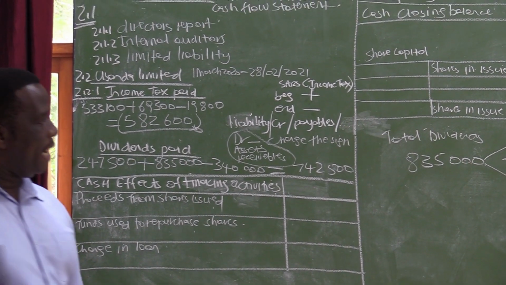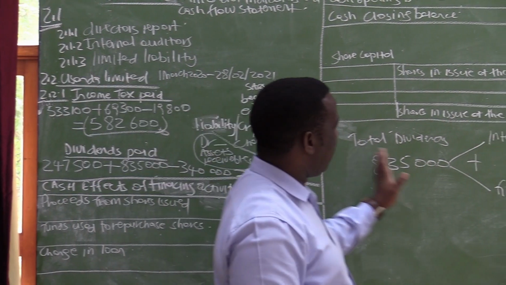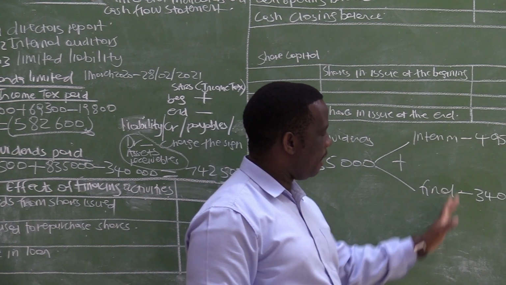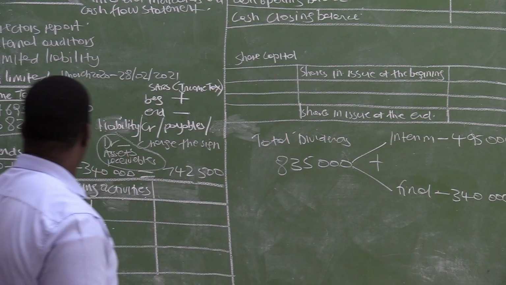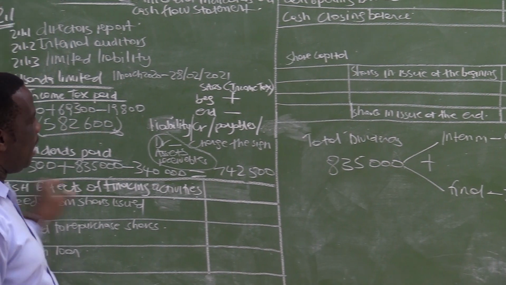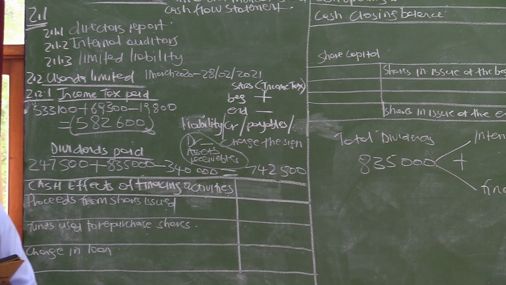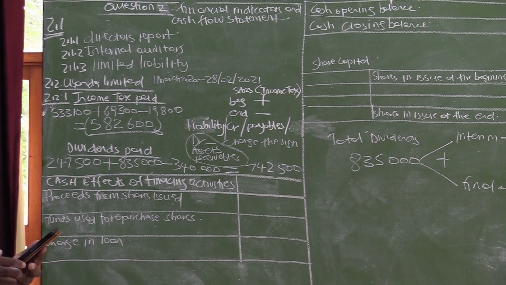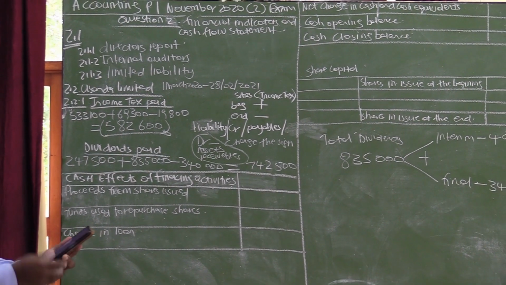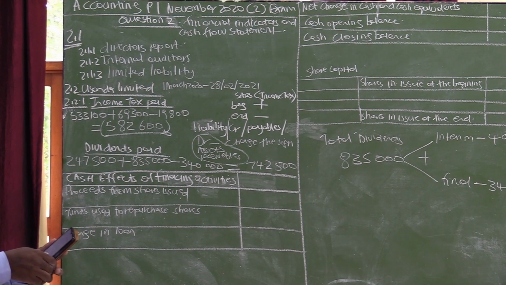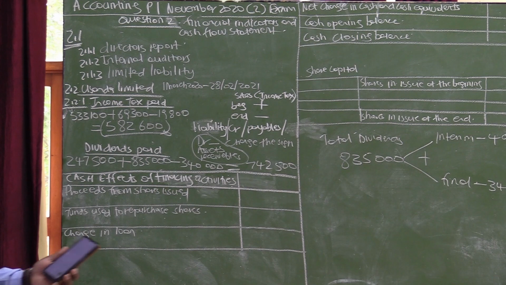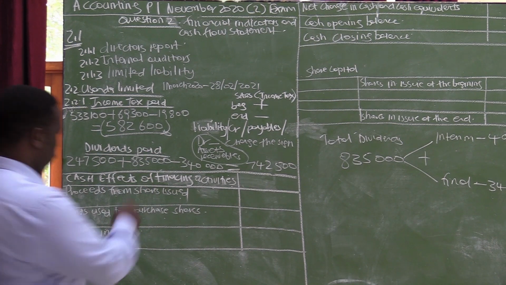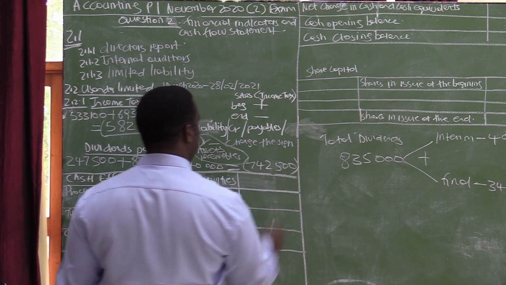And if one has worked it out separately to calculate the interim, then you can just come here, take your opening balance plus your interim. It will give you the same amount. If you take this 247,500 and you just add the interim only, which is 495,000, the total answer will be 742,500, which is the same answer that we have already calculated, and this is dividends paid.